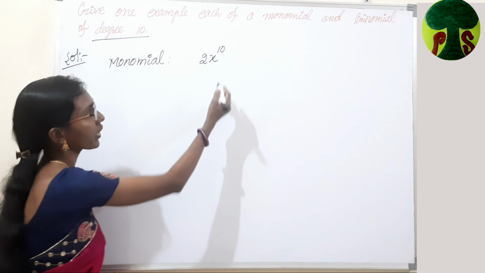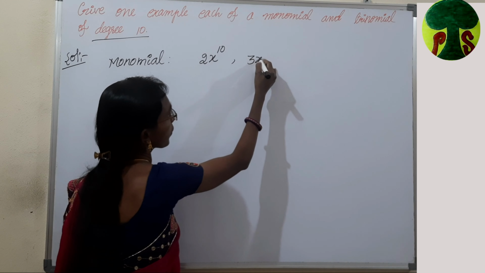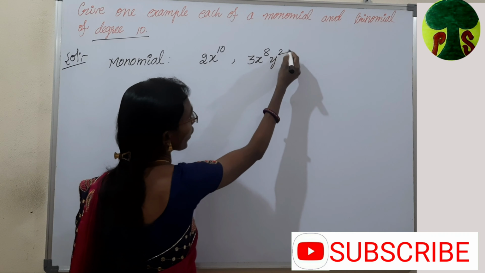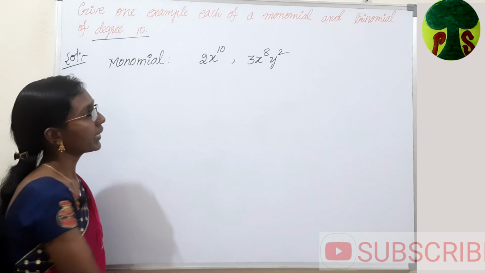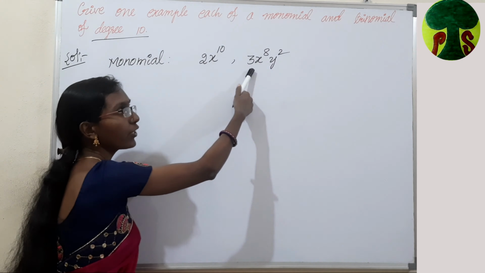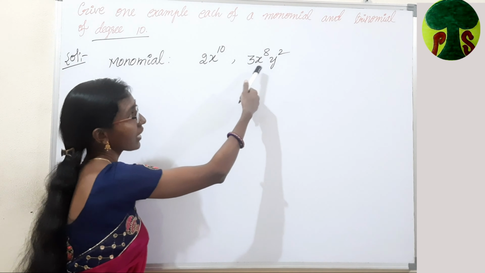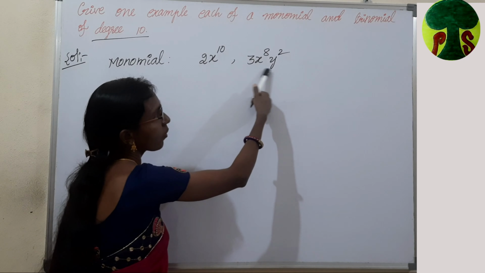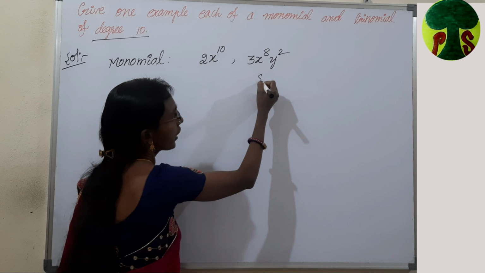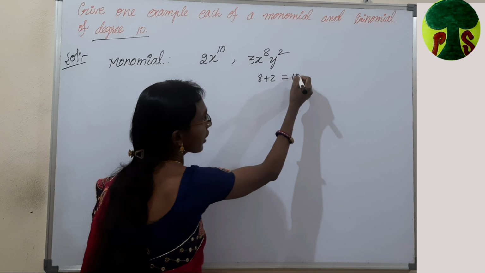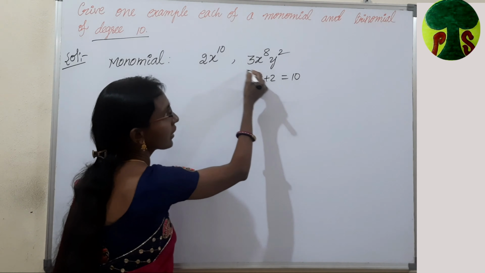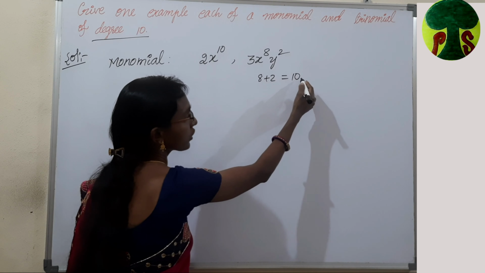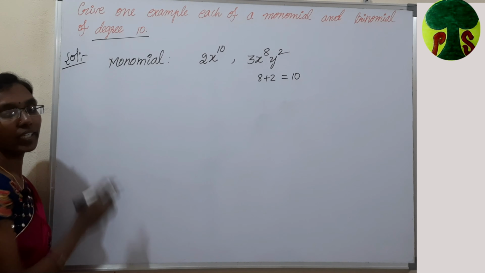Let us write one more example. 3x^8 y². Here it is a monomial in two variables. Here x, y are two variables. The degree of this polynomial is nothing but 8 plus 2, which is equal to 10. Again, the degree of this monomial is equal to 10. This is also one of the examples.